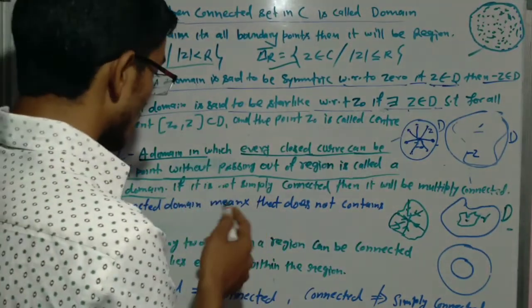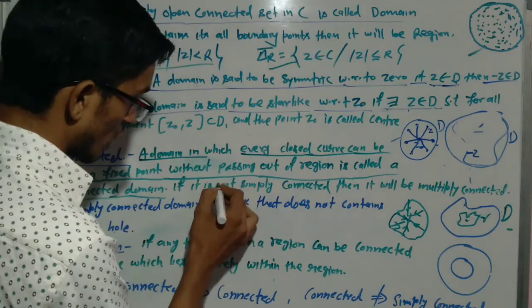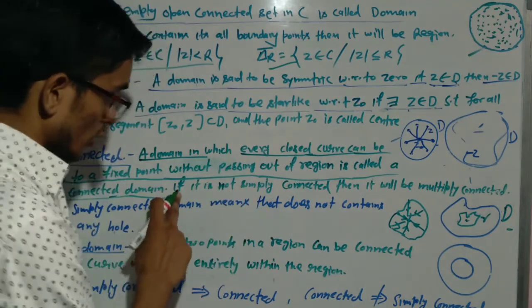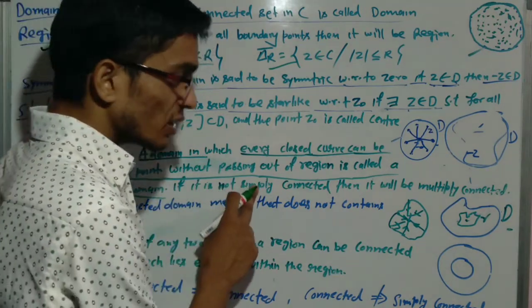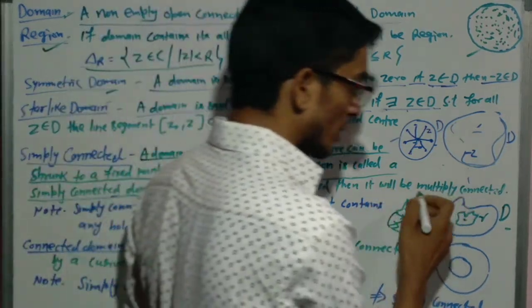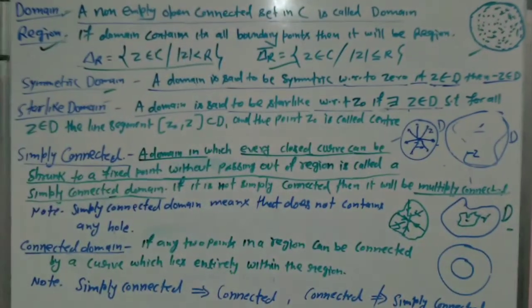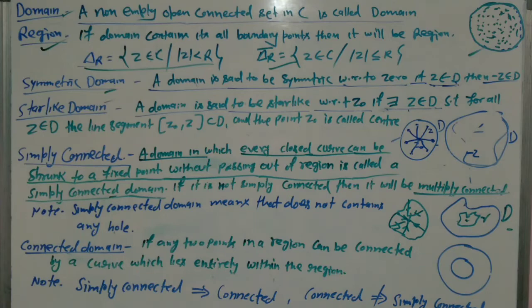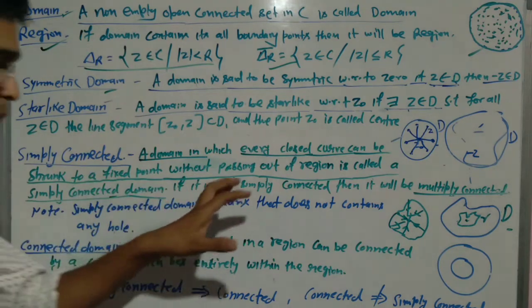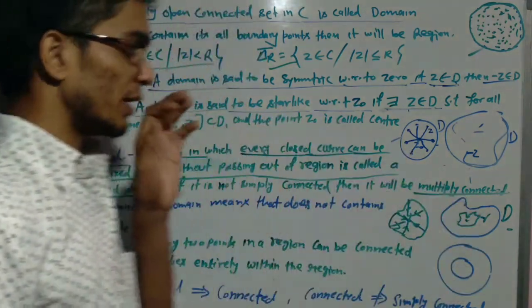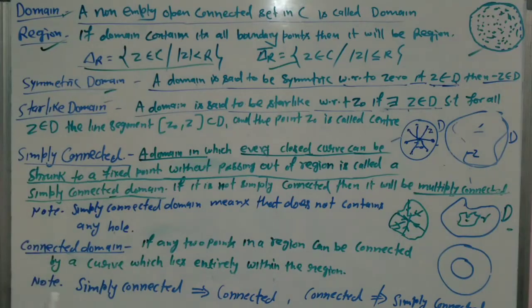If a domain is not simply connected, then it is called multiply connected. Now I will write a note.